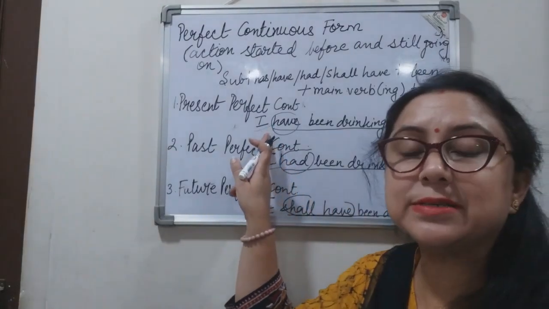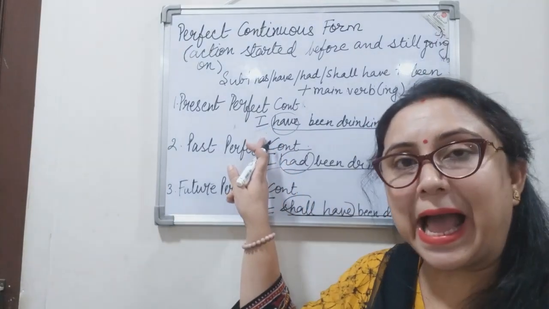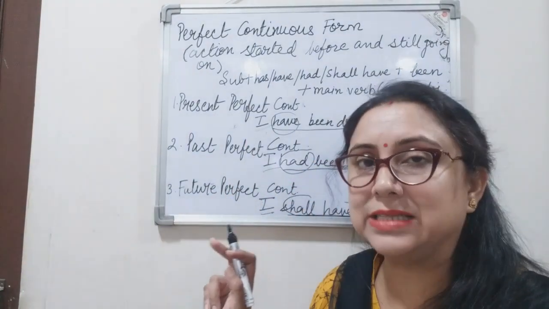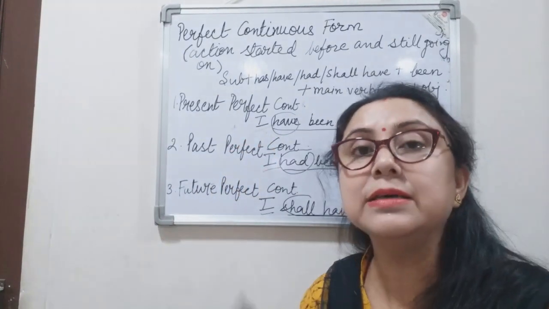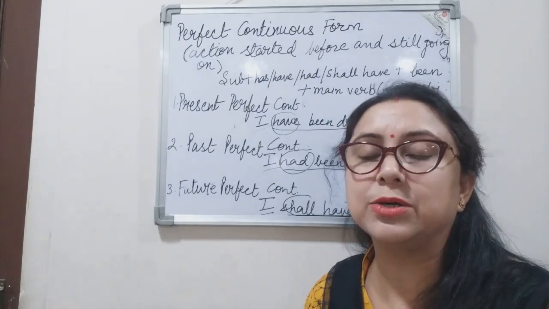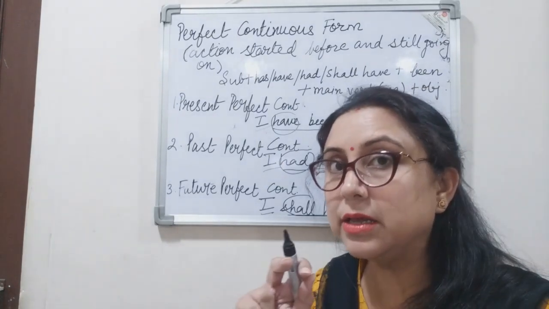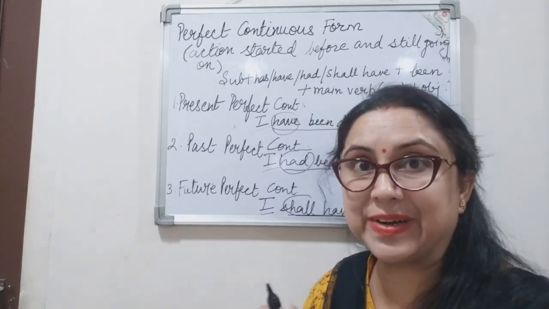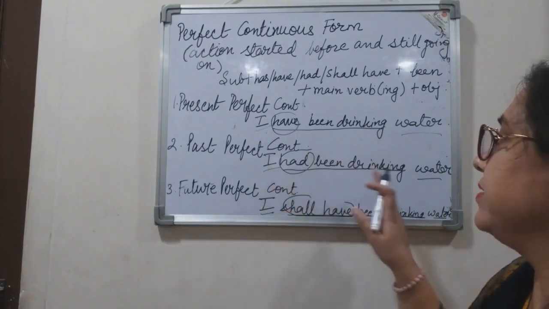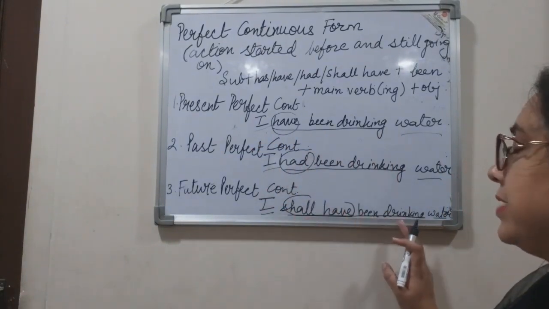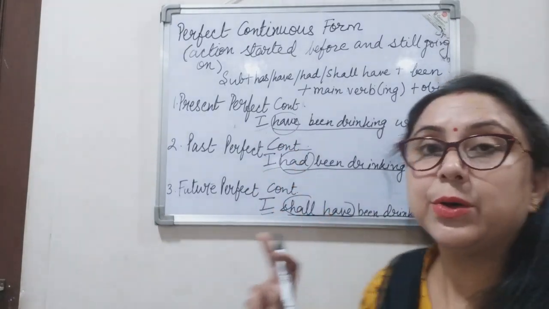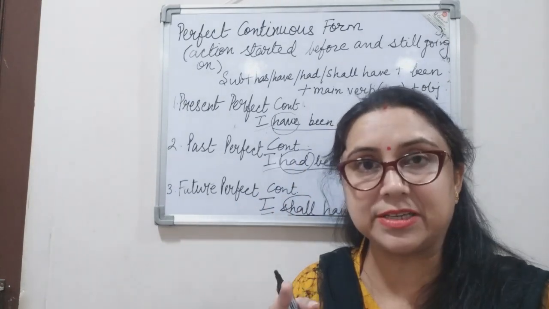Had it been third person singular, we would have used has, with he, she, it, in the present tense, not in the past tense. So, I have been drinking water, I had been drinking water, I shall have been drinking water. So, the helping verbs are have, had and shall have, which we read in perfect tense, right?